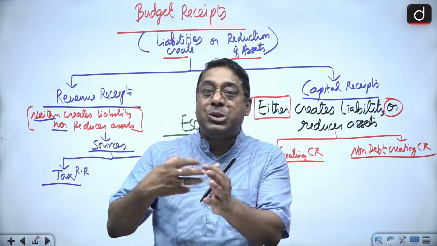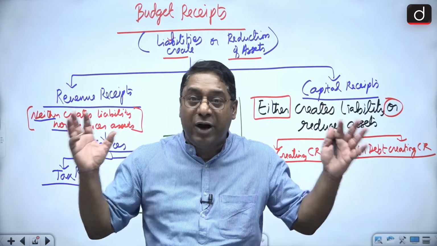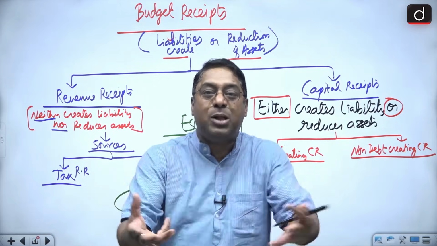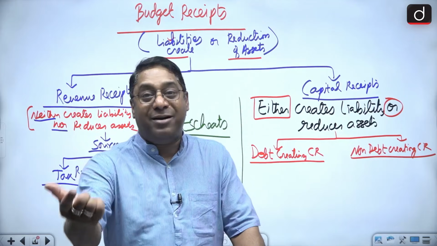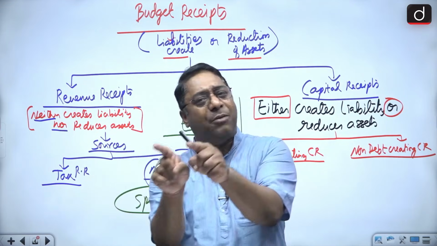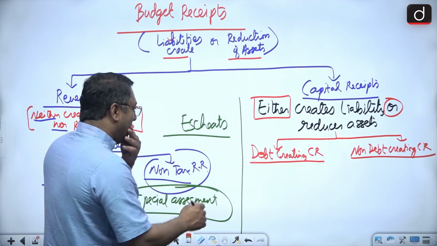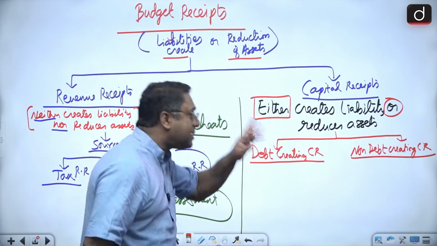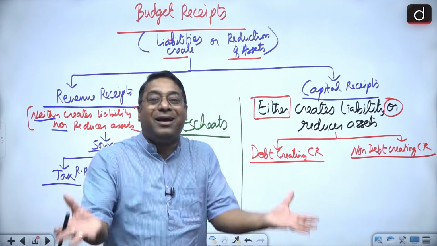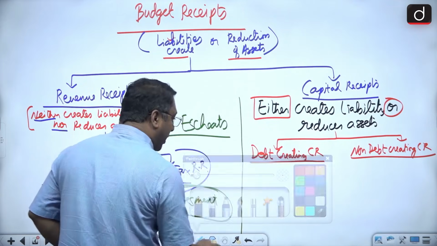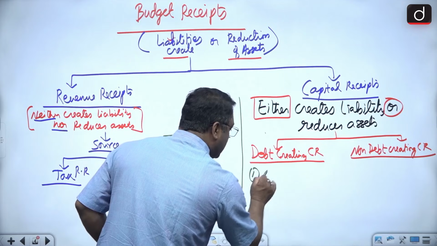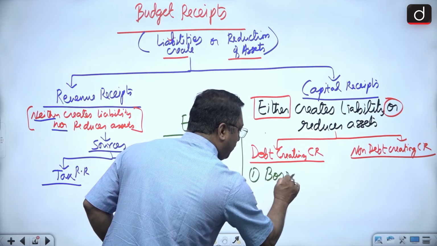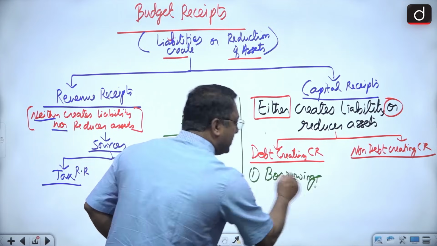So that debt, instead of giving you a relief, it has added more troubles to you. So it results to what? Debt trap. So debt can be positive, debt can be negative. So here, when I am saying debt creating capital receipts, it means these are those capital receipts which actually create liability for the government. And one of it is the borrowings.